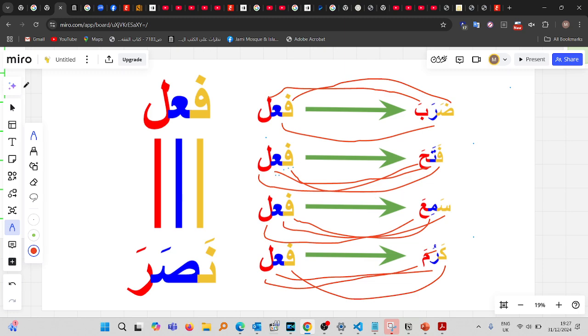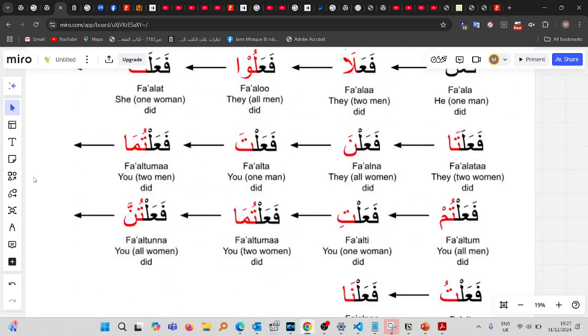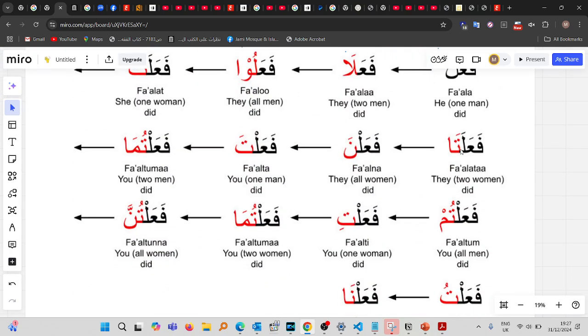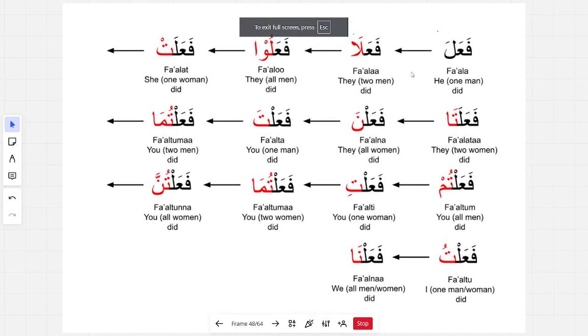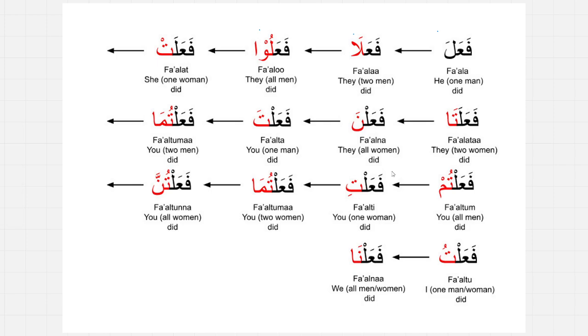Okay. Now what I want you guys to do, because remember we are touching upon the thulathi mujarrad based verbs today specifically and only, right? So I want you to actually learn these 14 conjugations, right? 1, 2, 3, 4, 8, 12. Yeah, 14 conjugations. This is the group for the thulathi mujarrad based verbs. So the past tense conjugations. This is the group for that. So this is the group for the past tense form of the thulathi mujarrad verbs.